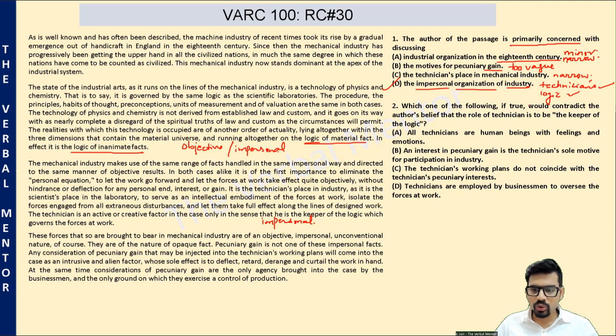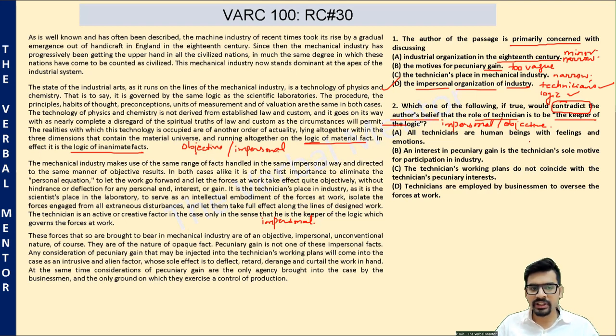Which of the following, if true, would contradict the author's belief that the role of the technician is to be the keeper of that logic, which means he has to be impersonal and objective? We have to contradict this belief that the technician has to be impersonal or objective in nature. Option A, all technicians are human beings with feelings and emotions. Tempting choice. But please note, option A only says that they have feelings.